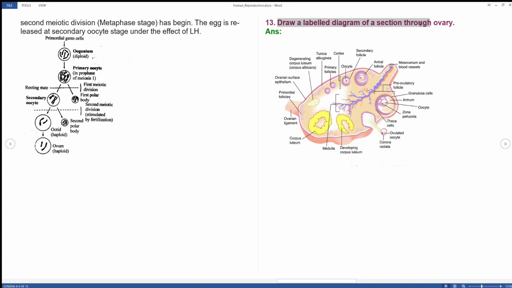Next one is: draw a labelled diagram of a section through the ovary. It shows a colour diagram. See this and remember: oocyte, cortex, primary follicle, tunica albuginea, small cells, and corpus luteum, which is the yellow cell, and how the ovulated oocyte will come out of the ovary. Layers of zona pellucida and other layers have been shown here. Draw the diagram and practice the diagram.